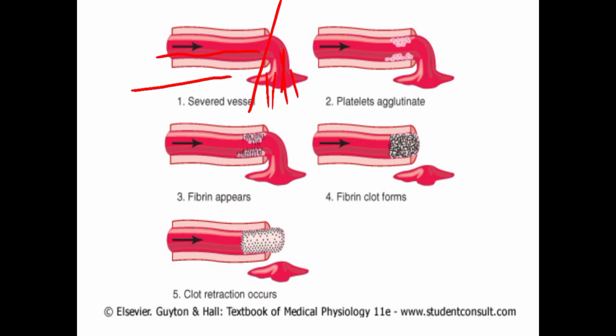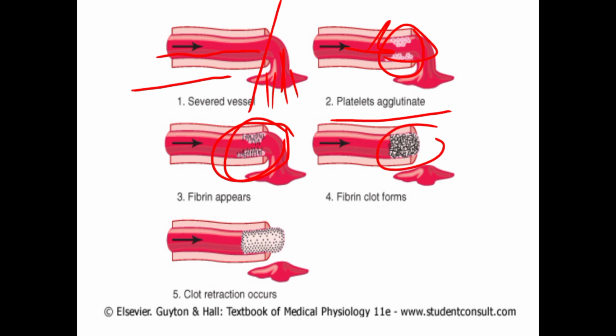After the blood oozes out, the platelets present in the blood immediately agglutinate here and make a seal. So a temporary platelet plug formation takes place, and with the help of fibrin, permanent blood coagulation takes place. Now it stops the bleeding here.